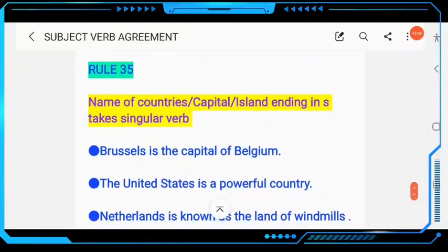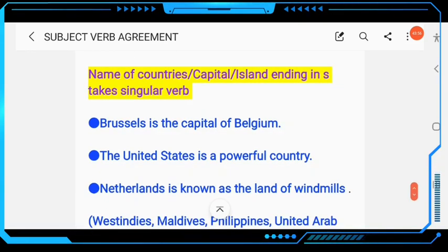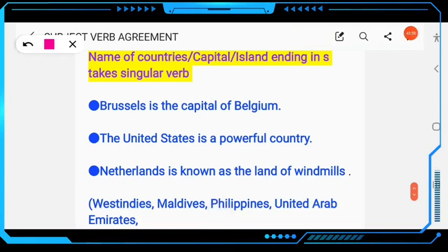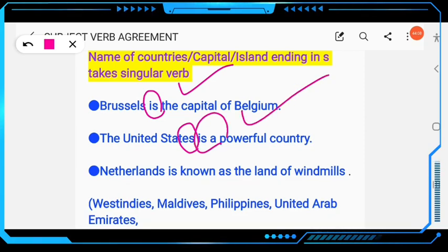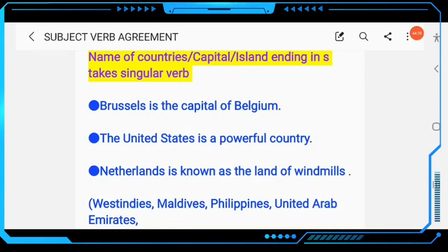Then next, come to rule number 35. Names of countries, capitals, and islands ending in s take a singular verb. As you know, Brussels, that's the capital of Belgium, is, not are. The United States ends with s, but the verb must be singular. The United States is a powerful country. Similarly, Netherlands ends with s, but is known as the land of windmills. Similarly, other islands and countries, West Indies, Maldives, Philippines, United Arab Emirates, take a singular verb. Clear? So this is rule number 35.